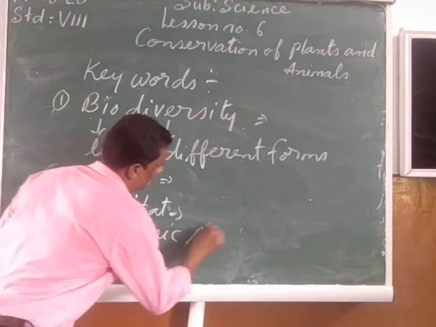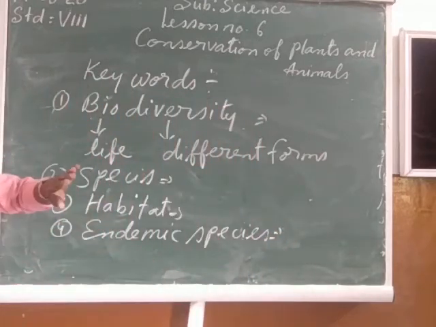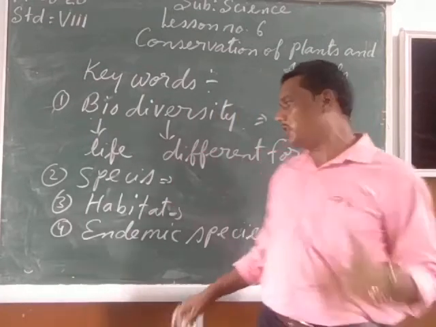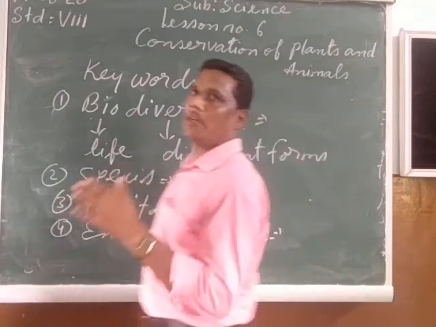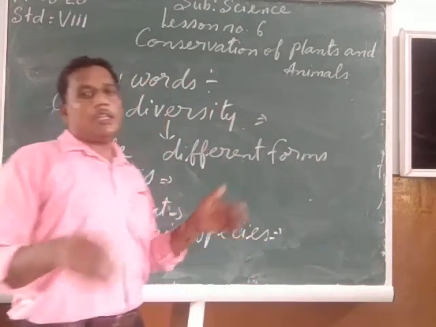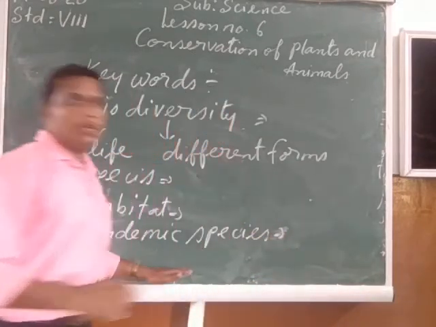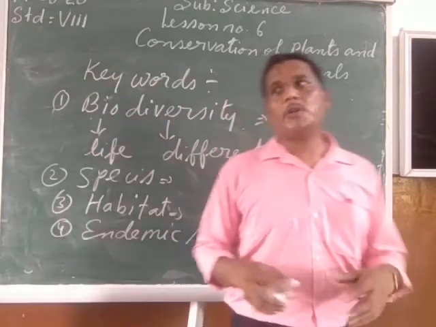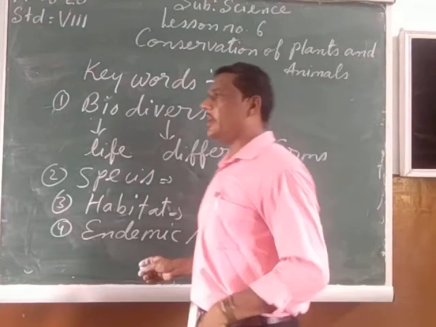Then we have seen endemic species. E-N-D-E-M-I-C, endemic species. What are endemic species? Those species of plants and animals which are found at one particular place only in this world, and are not found anywhere else, are known as endemic species.